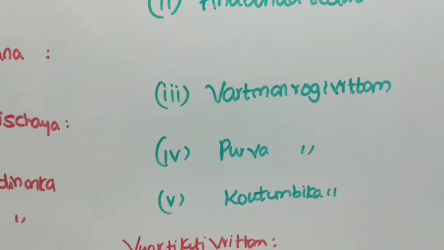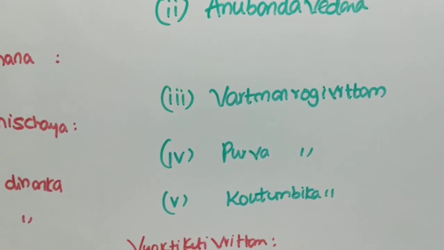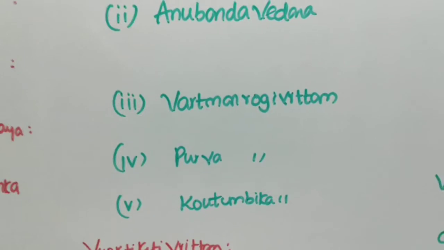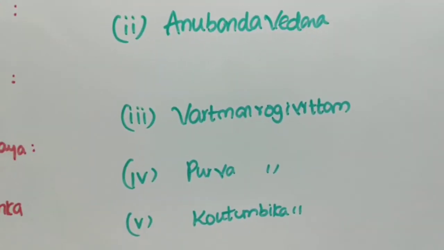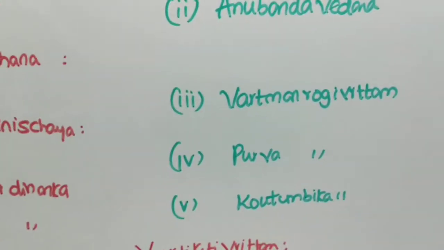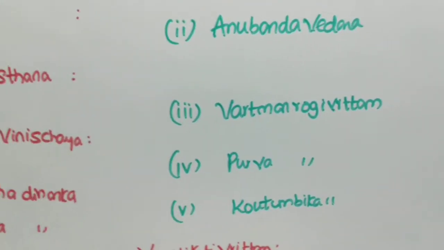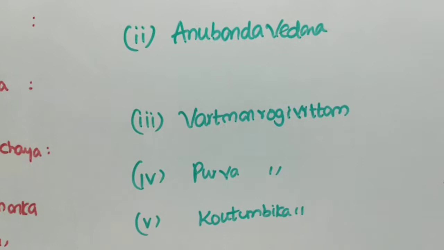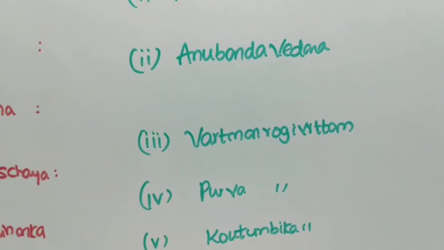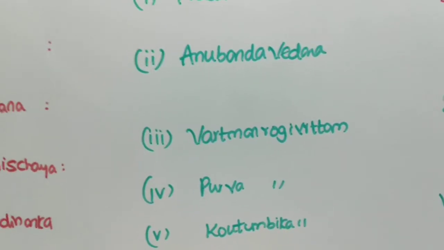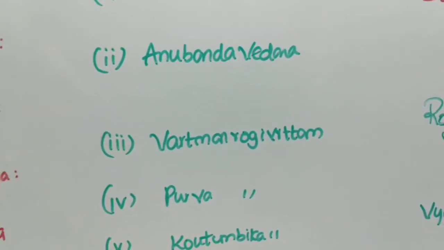And he consulted a doctor and used certain medications and got relief for some days. Later on, the pain recurred. Recurrence of the pain is seen and now she is unable to do her own works. So, she came to our hospital for better treatment. This we have to write in this Vartamana Roga Vrittanta.